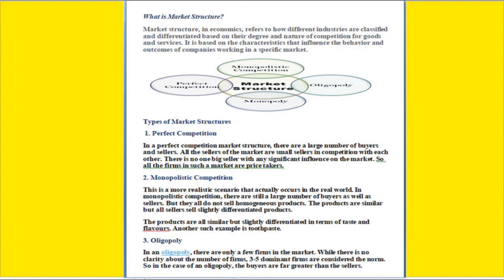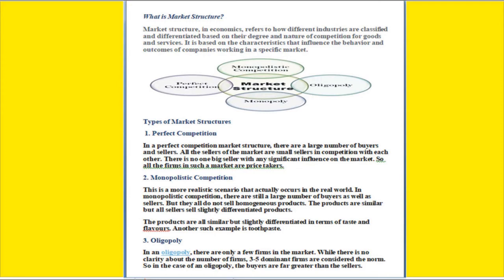For a particular product, how much competition they are facing, or how many sellers and buyers are there in the market. Based on that we classify the market, and that is called market structure. The types of market structure we will see here are perfect competition, monopolistic competition, oligopoly, and monopoly. Market structure is divided into 4 categories.